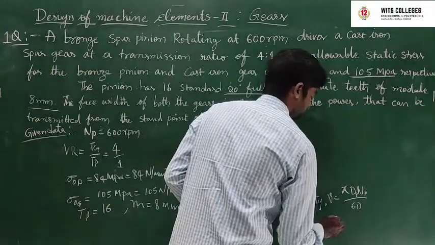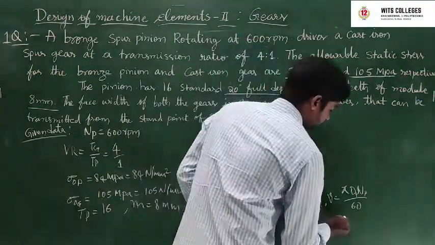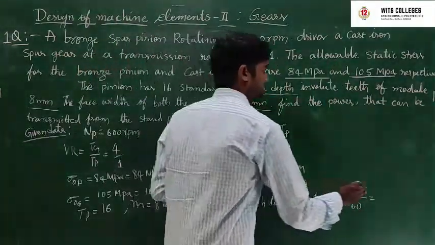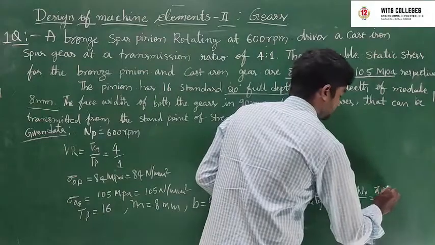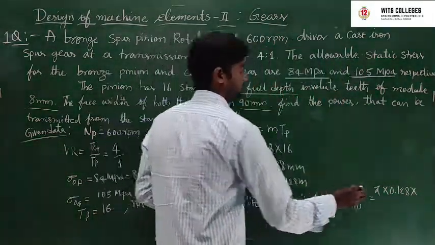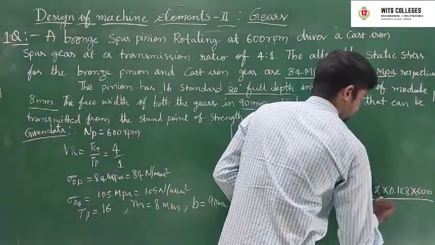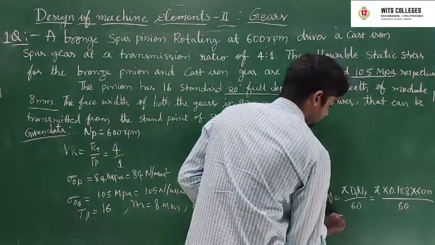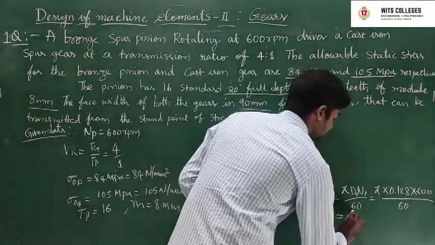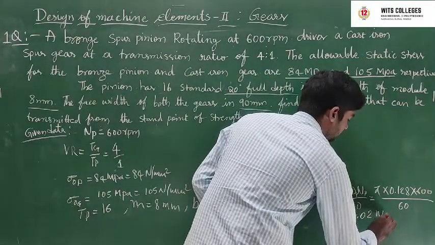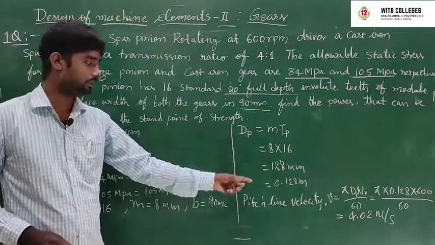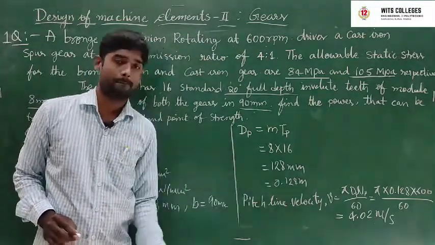Substitute: pi into 0.128 into 600 by 60. This pitch line velocity value is 4.02 meter per second. Find out first DP, after that pitch line velocity.